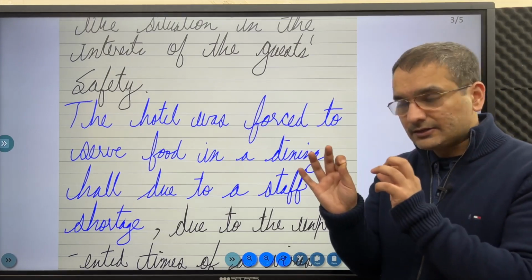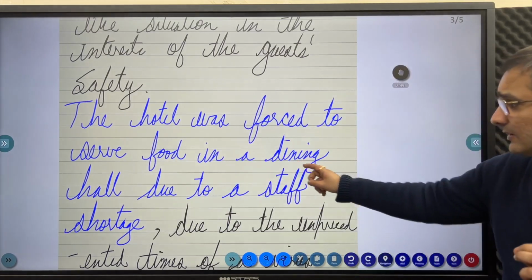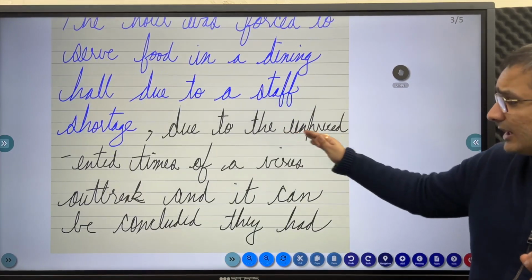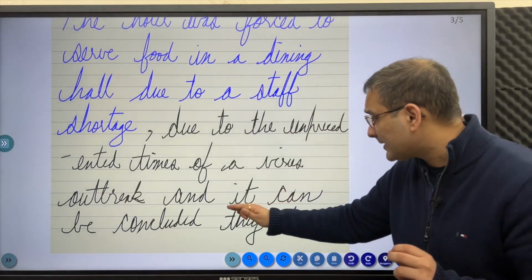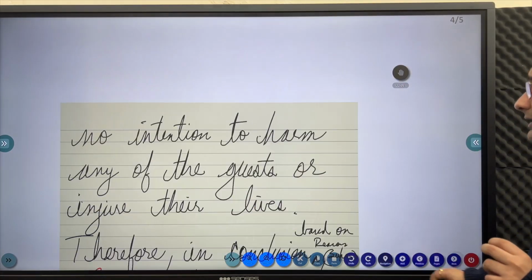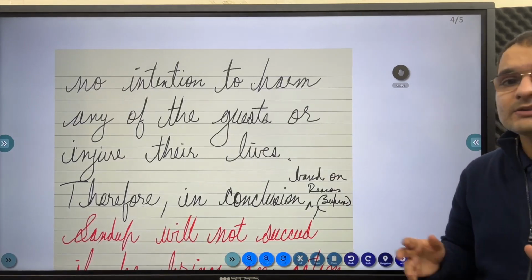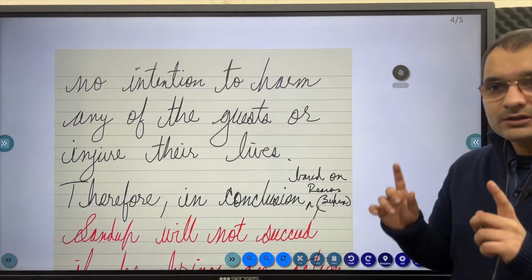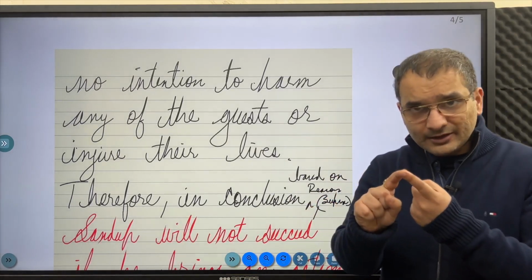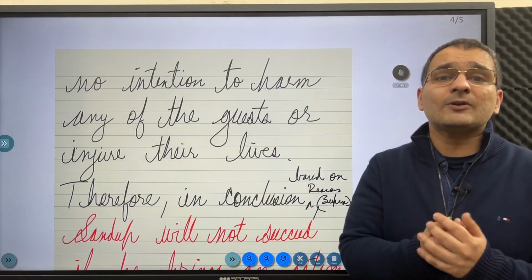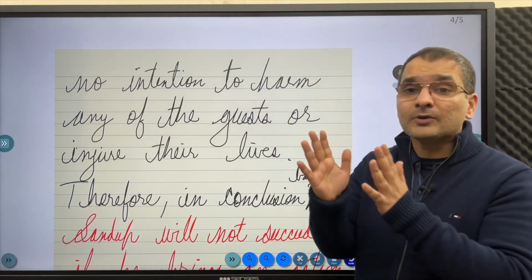Hotel did everything. Alright. So the hotel was forced to serve food in a dining hall due to a staff shortage due to the unprecedented time of virus outbreak, and it can be concluded that they had no intention to harm any of the guests or injure their lives. The hotel did try to take all measures. अब guests ने ही नहीं follow करा तो hotel वाले को कैसे पड़ेगा? The hotel cannot police the guests.